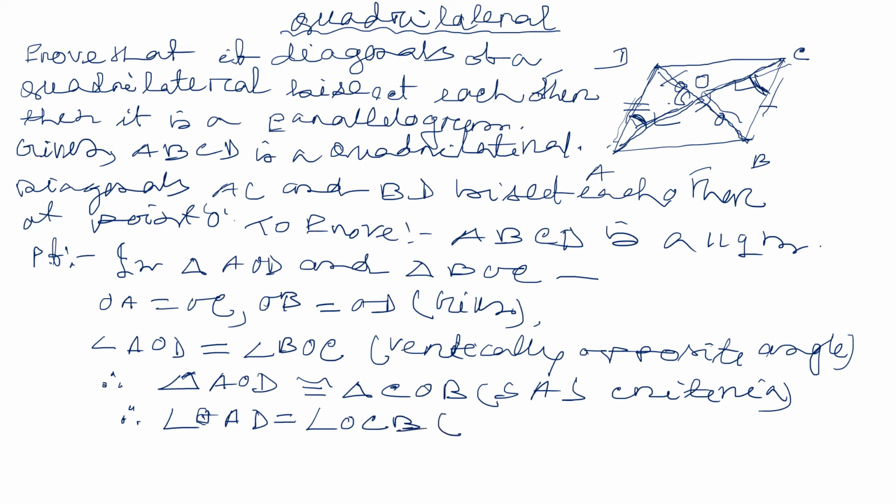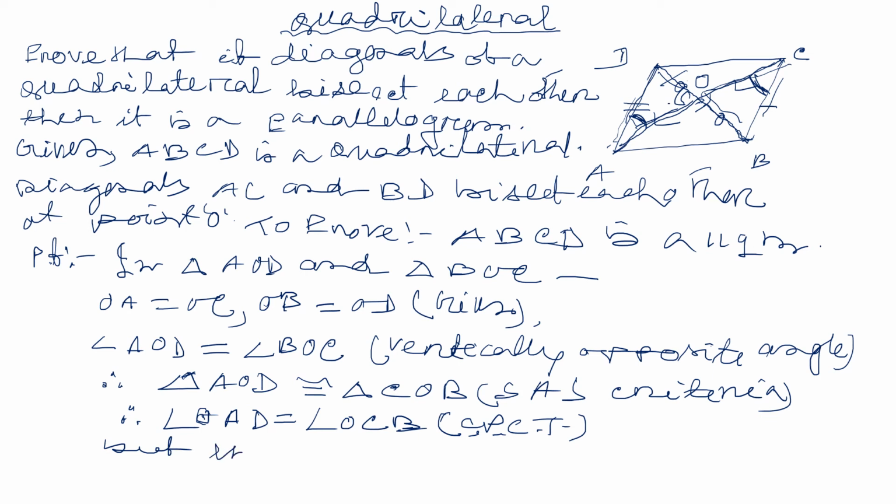Why? CPCT. But they are alternate angles.